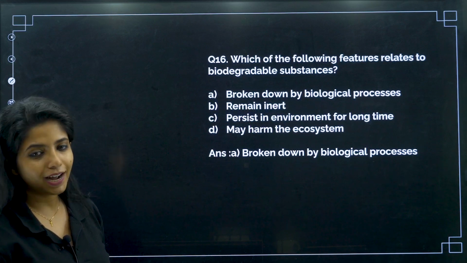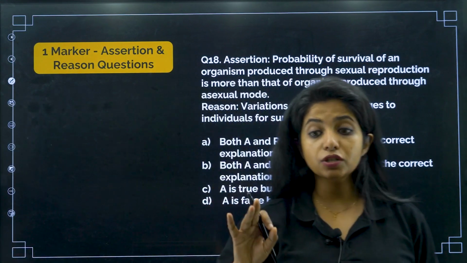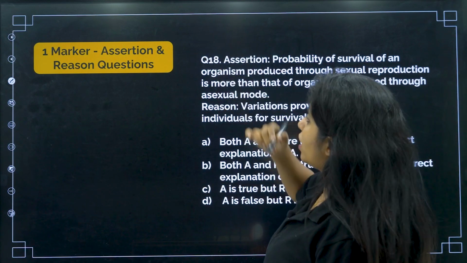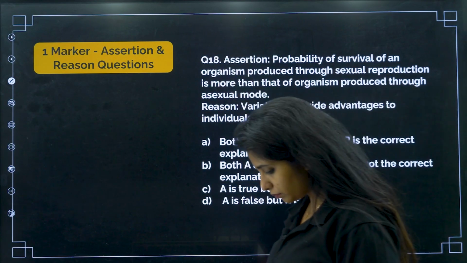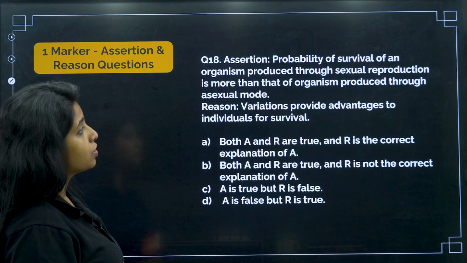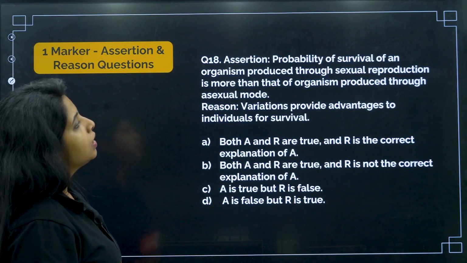So A becomes your answer. Now comes assertion reason questions. In assertion reason questions, 17 belongs to some other subject, 18 is of another subject, and 19 is of our subject. Let's solve that. Assertion says probability of survival of an organism produced through sexual reproduction is more than that